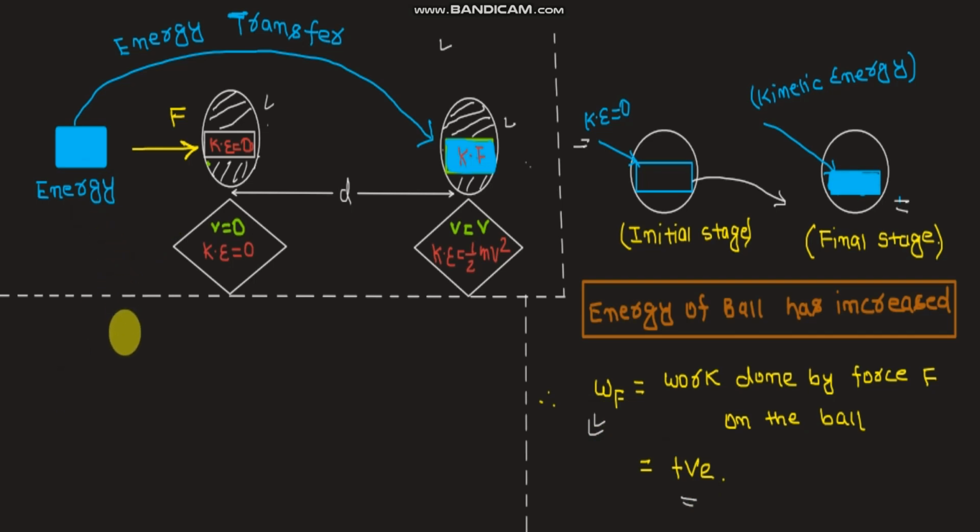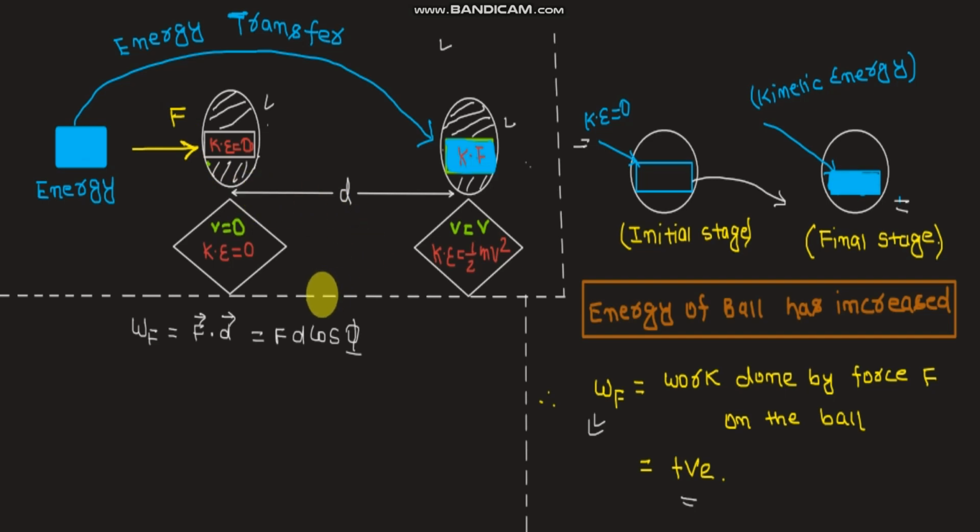Using the expression as well, we can conclude this. We have seen the work done by a force is the dot product of the force vector F and the displacement vector d. Here the applied force F is in the x direction, and the displacement d is also in the x direction. So we can write this as Fd cos phi, where phi is the angle between the F vector and the d vector.